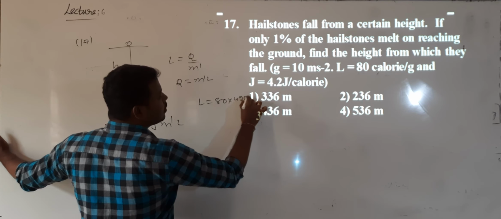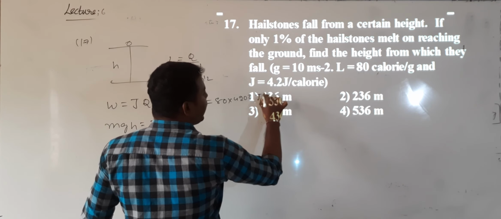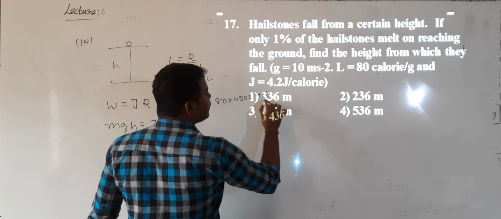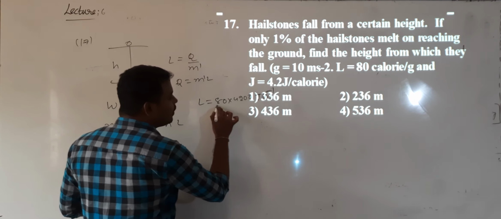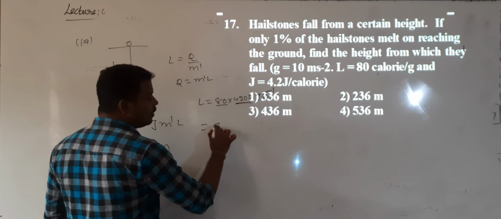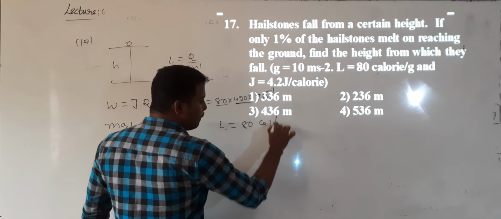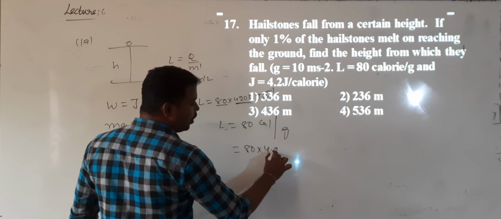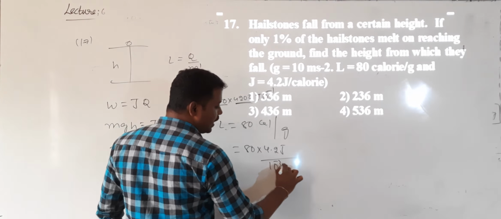Can I convert into joules? 1 calorie is equal to 4.2 joules, and 1 gram is 10 power minus 3 kg.